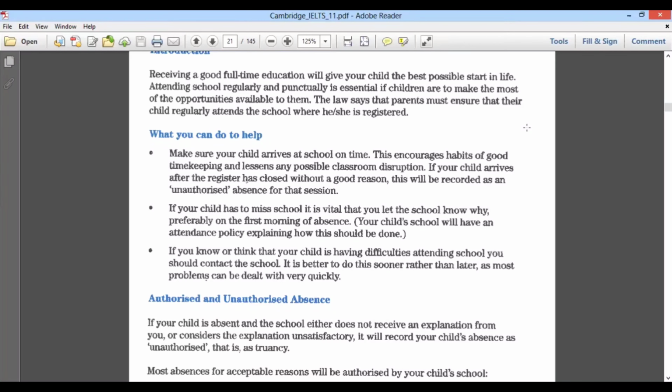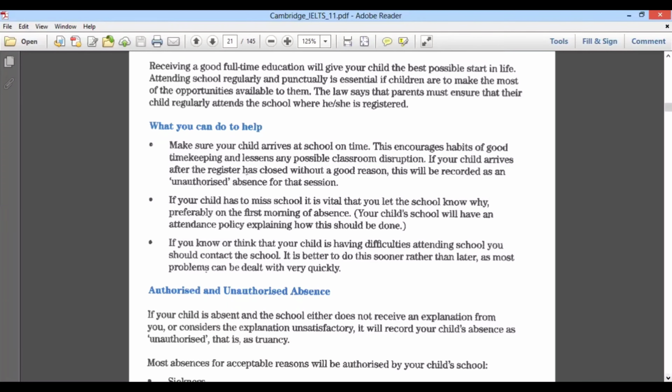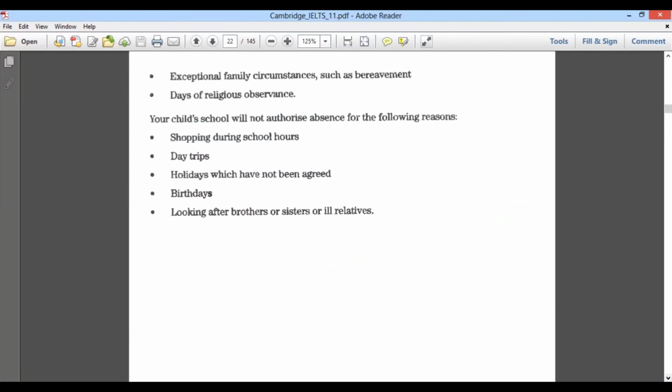But the question says that if they come after the registration is closed, it will be an unauthorized absence. They are simply saying this. But in the passage, it says if they don't have any good reason, then it comes under unauthorized absence. If they have a good reason, then it is not an unauthorized absence, right? So it will be false. Very good. Very nice. So you have got it right.